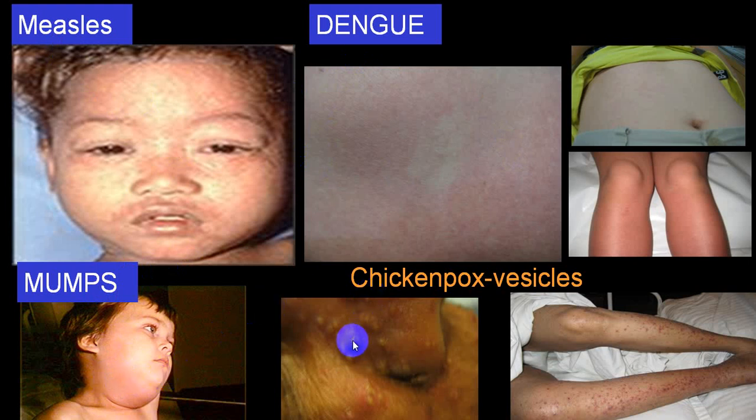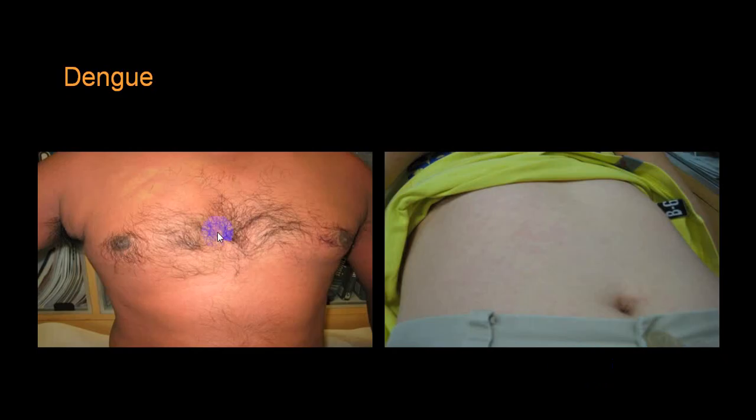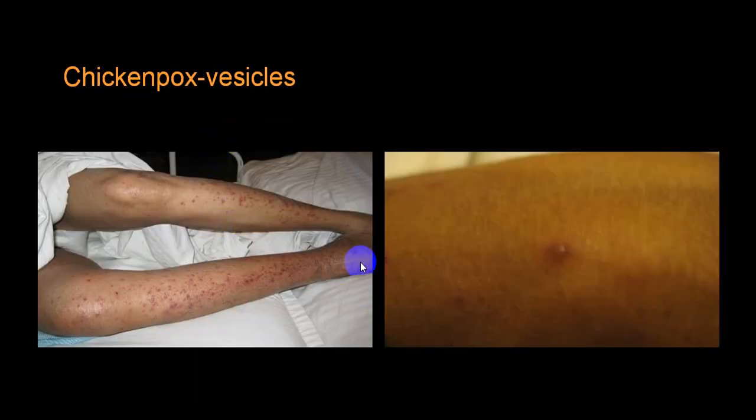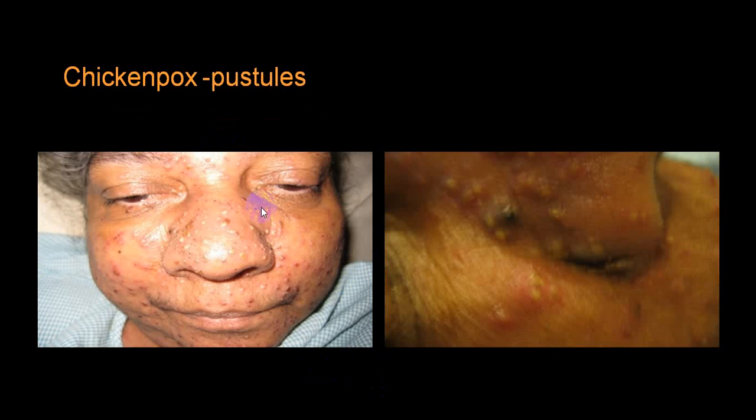In chickenpox, you can see vesicular eruptions. You can see purpuric spots. In case of dengue, you can see a rash, or sometimes you can see purpuric spots also, very commonly seen. In secondary syphilis, you can see a typical rash. Also, you can see a typical rash and patches over the tongue in secondary syphilis. These are typical chickenpox vesicles which can be seen. These are purpuric spots which can be seen in certain disorders. These are chickenpox pustules.